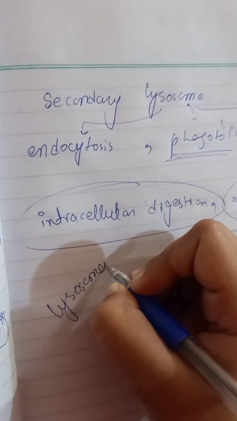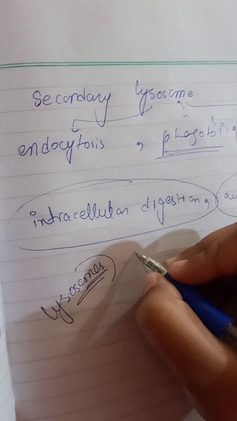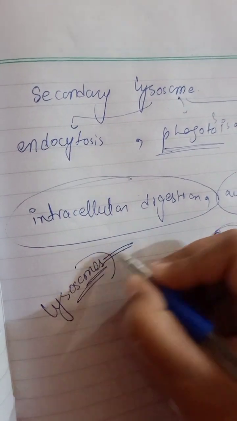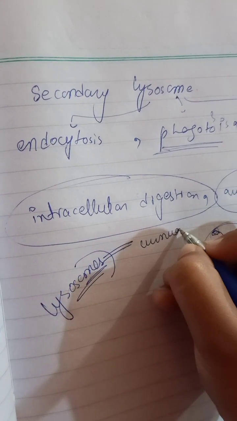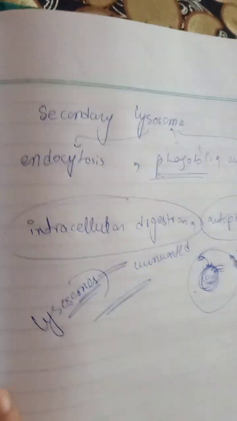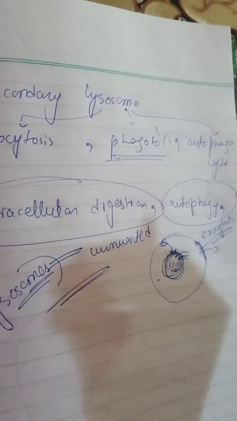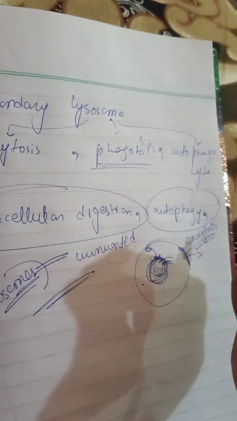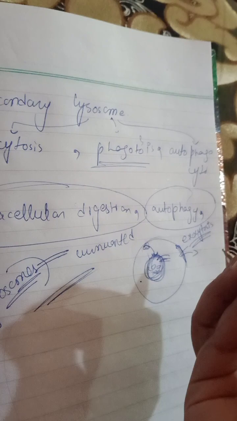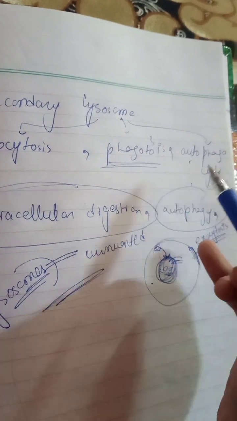The lysosome is engulfing the unwanted substance. So that process we are calling autophagy, and we also call autophagy a self-eating process.